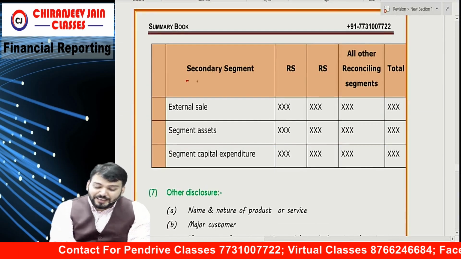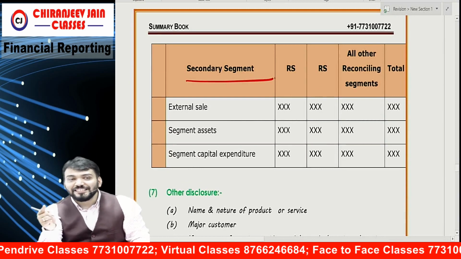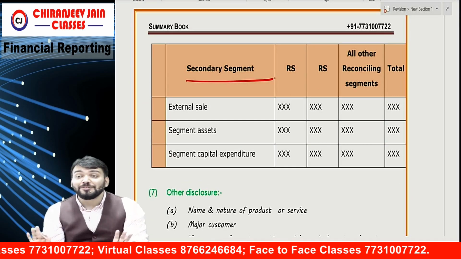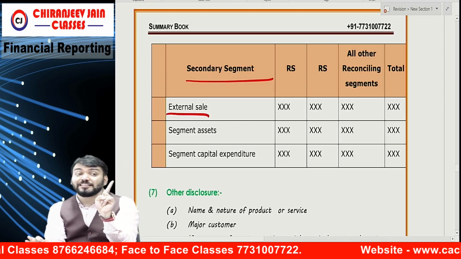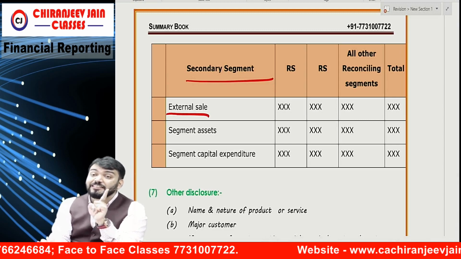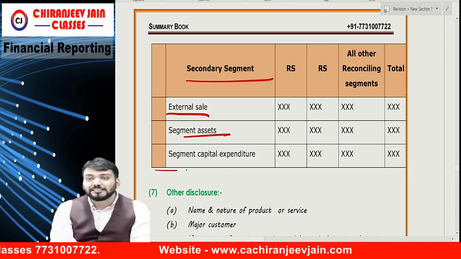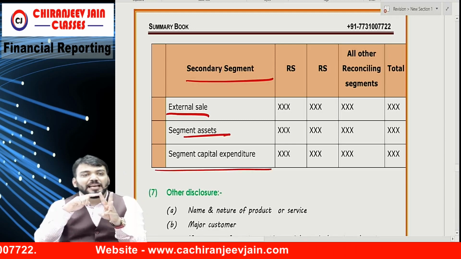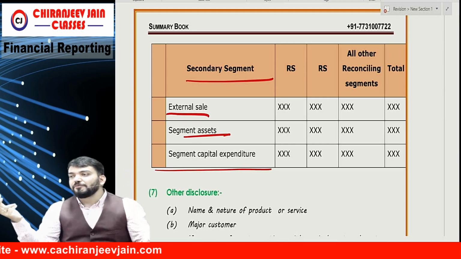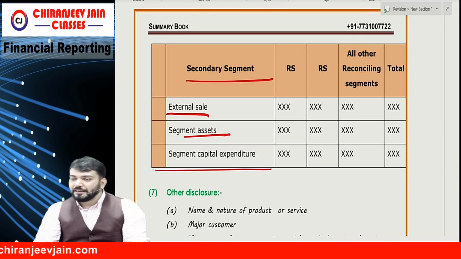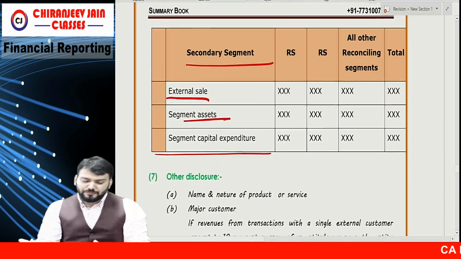Correct. Then secondary segment, only three information without reconciliation. Secondary segment, how many information? Three, without any reconciliation. So external sale, not internal sale. Means only write down external sale. And no reconciliation required. Then segment asset, segment capital expenditure. Means only three information. External sale, segment asset, segment capital expenditure. This becomes information about secondary information. Correct? Understood. These are other you can read by role.